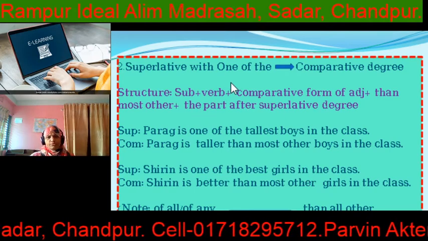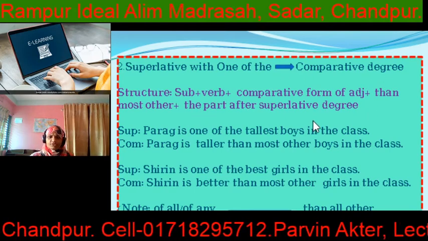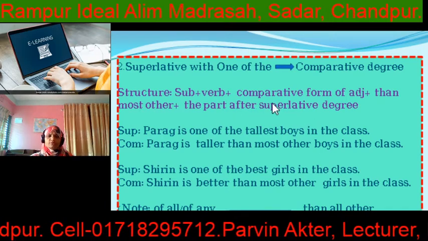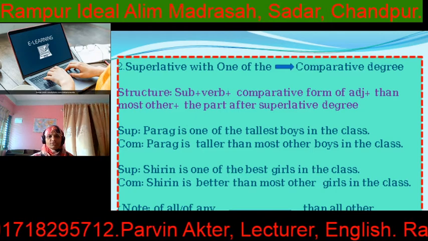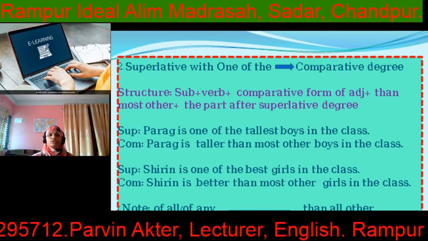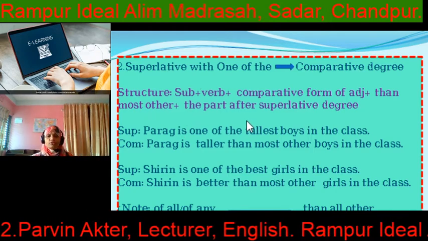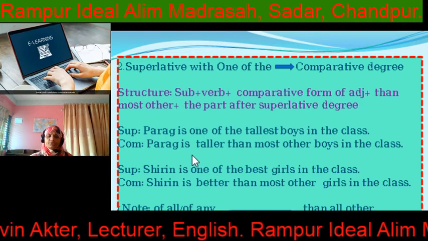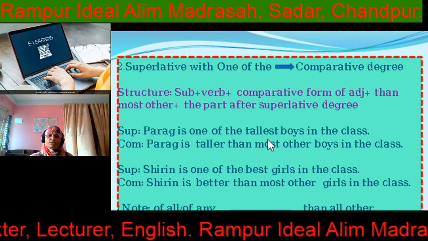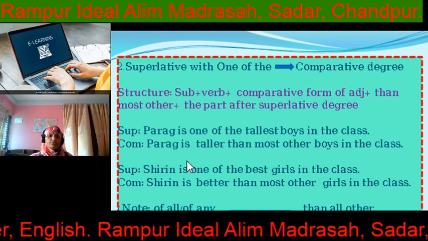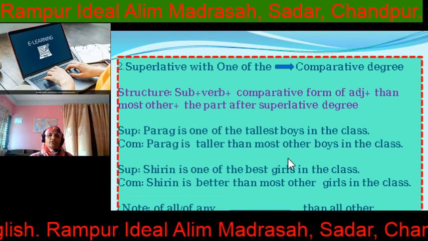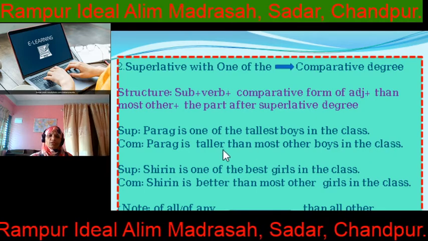If superlative with one of the, then comparative structure: subject plus verb, comparative form of adjective, then "most other." That means if the superlative has "one of the," the comparative will be "most other" and the other part of the superlative degree. So Parag is one of the tallest boys in the class. So what will it be? Parag is taller than most other boys in the class.